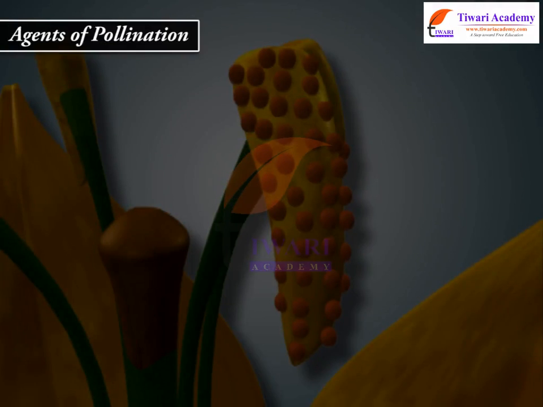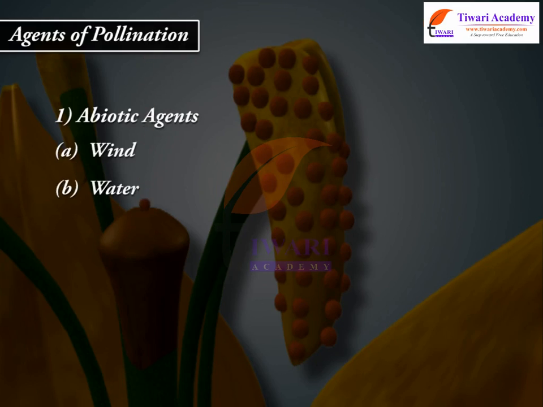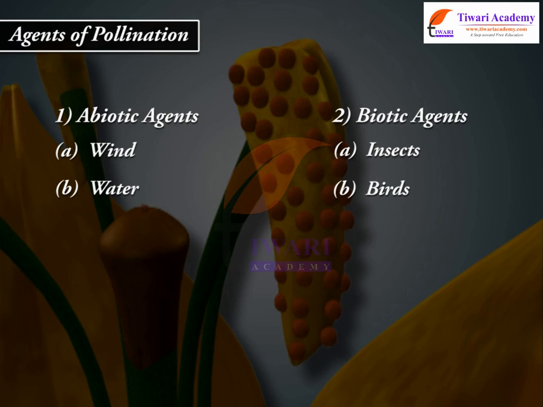Agents of pollination. 1. Abiotic agents. A. Wind. B. Water. 2. Biotic agents. A. Insects. B. Birds. C. Bats. D. Reptiles. E. Mammals.